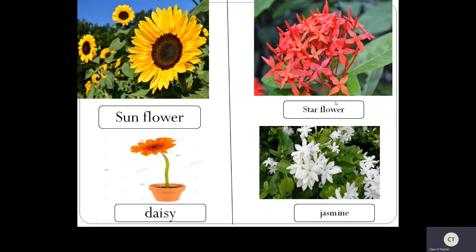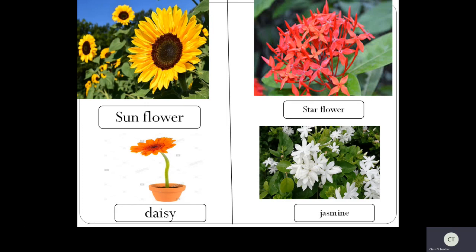Now, if you see some flowers, they are in cluster. Cluster means in group, bunch. Okay. Yes. So this is a star flower which flowers in bunches. See here, it's a big bunch of star flower. Now, if you see jasmine also, you can see in bunches. They grow in bunches. Cluster means in a group or bunches.